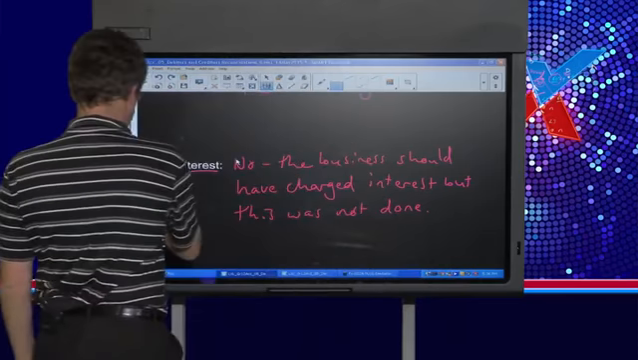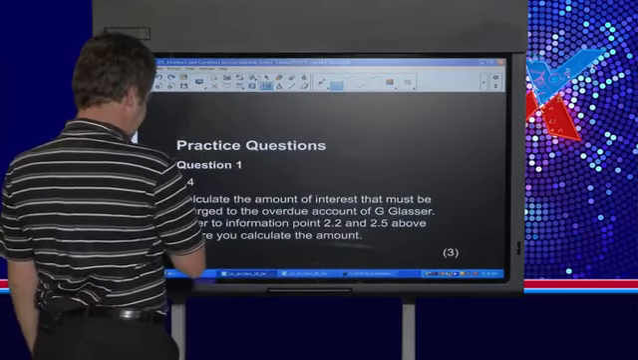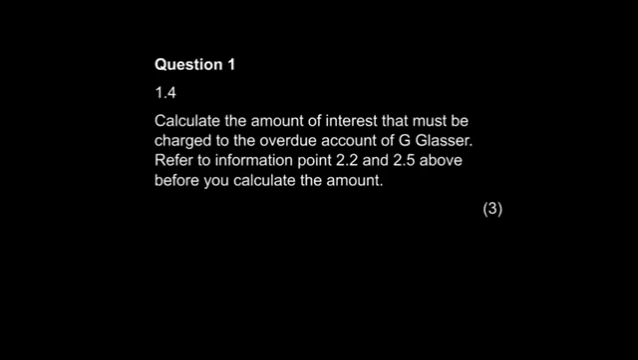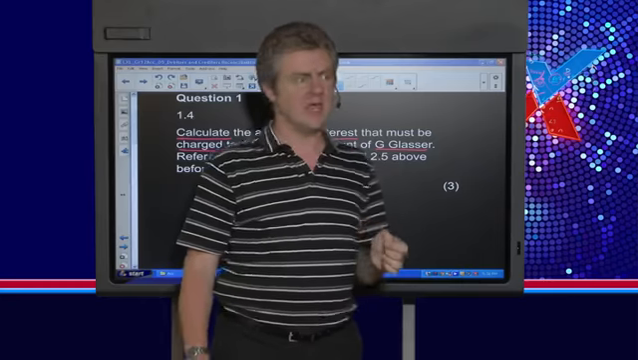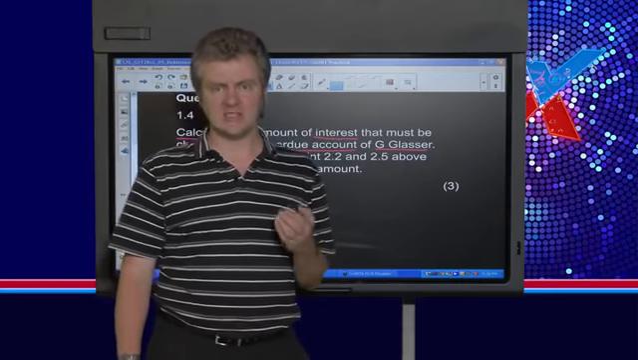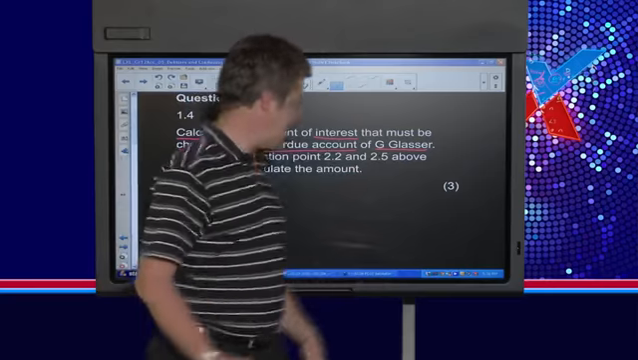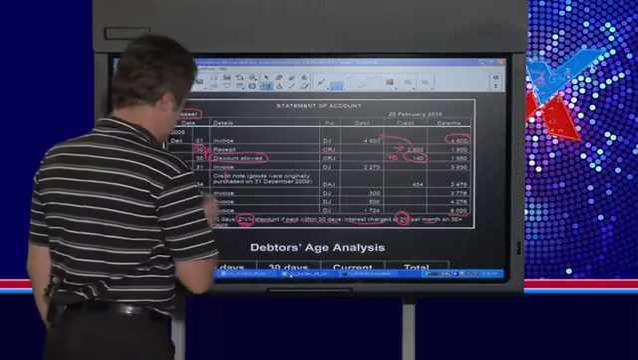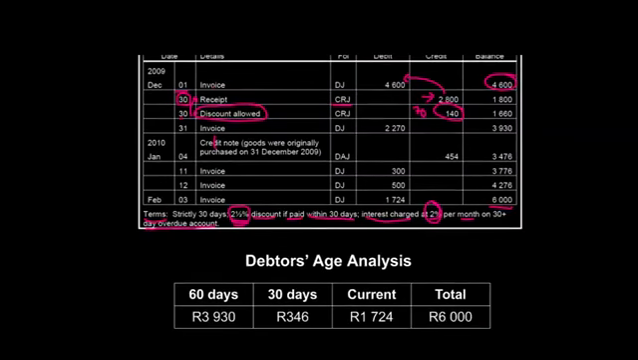Okay, so now let's look at the next part of this question. The next part of the question says, calculate the amount of interest that must be charged to the overdue account of G. Glasser. So we've admitted that we haven't charged interest, and the question wants us to calculate the amount of interest that should have been charged. What you need to realize is that interest is only charged on debts that are overdue. And we need to check now, if we look at the information, which debts were overdue, and then we're going to charge 2% per month on those debts.